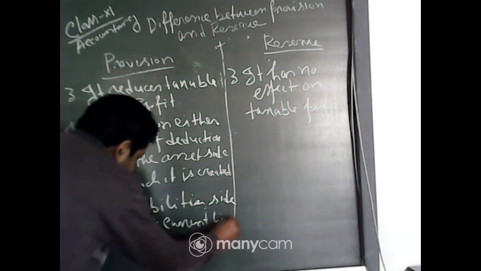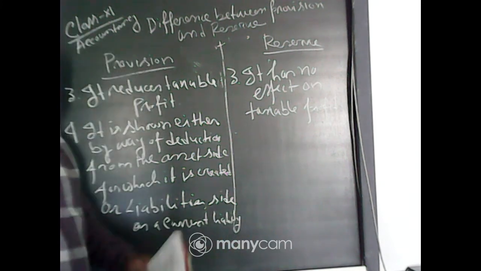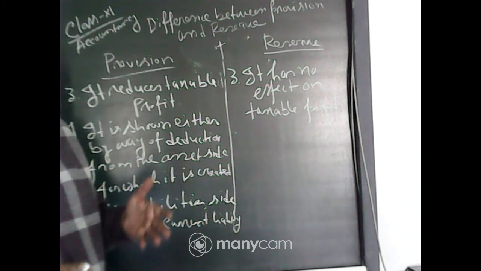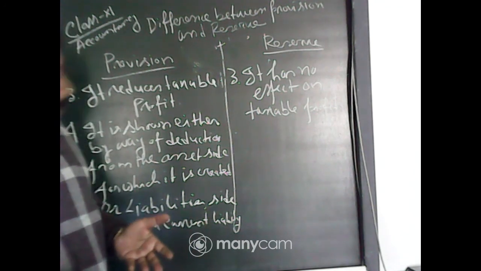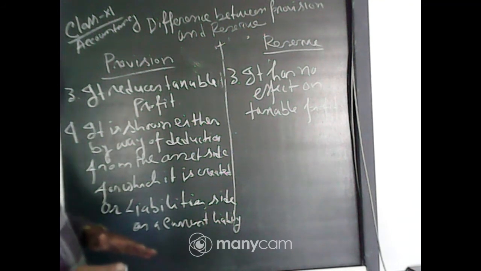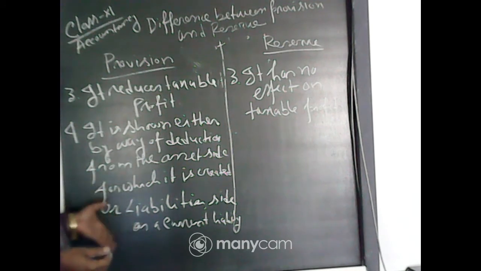So how do you show it in the balance sheet? You can show it against the asset. Suppose there is a machinery; you are making depreciation. From the asset you can directly deduct the depreciation amount, or you can show a provision for depreciation on the liability side.